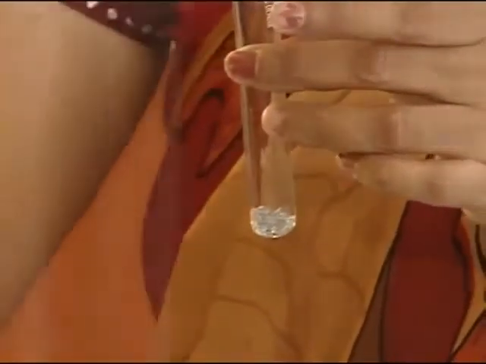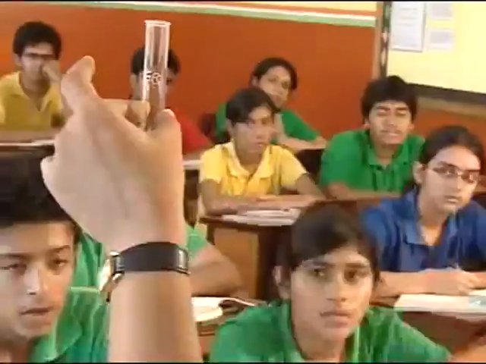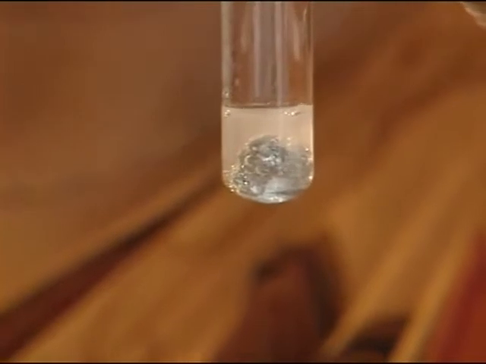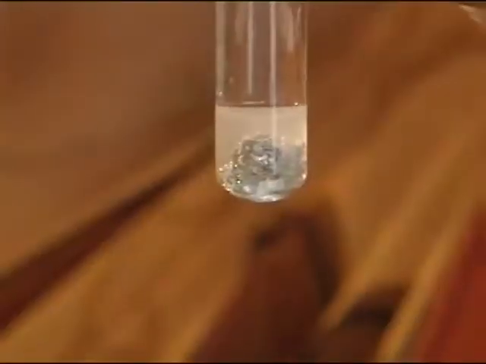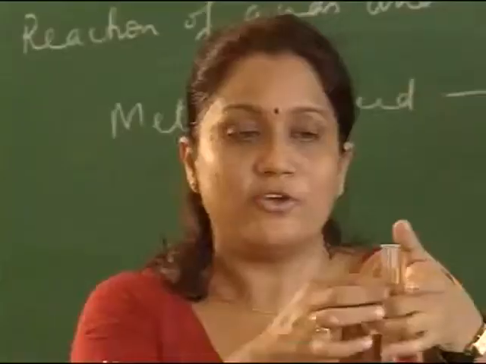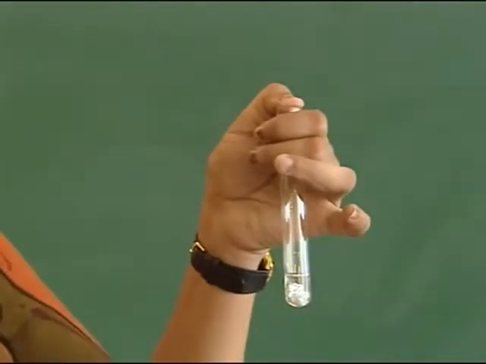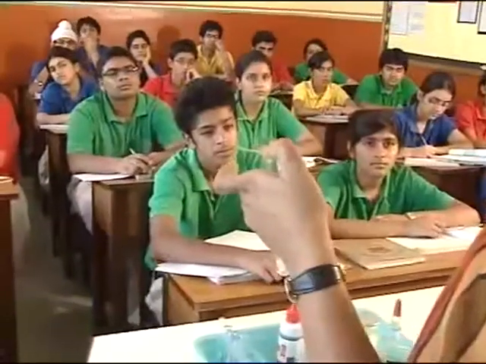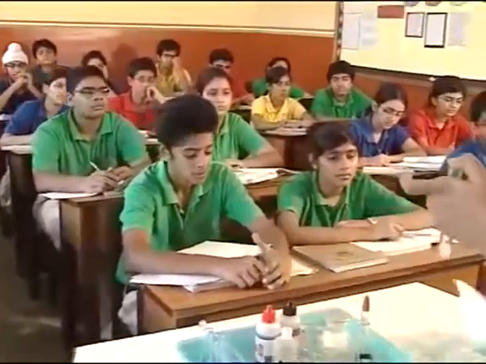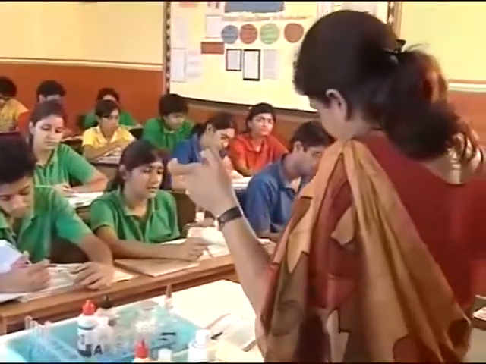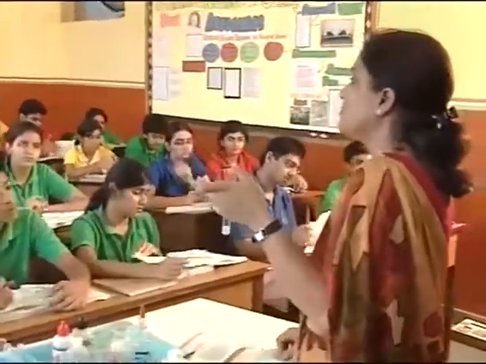Can we see the gas? Can you see the bubbles coming out of it? And along with the gas being formed, what is being formed? These bubbles are due to evolution of hydrogen gas. If you close the test tube with your thumb, you can actually feel the pressure of the gas accumulating. Hydrogen is an inflammable gas. If you bring a burning candle near it, as shown in the book, this hydrogen gas burns with a pop sound.